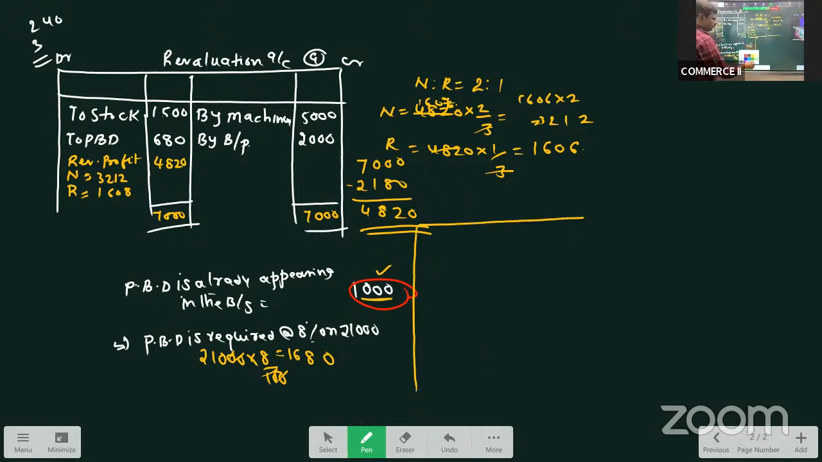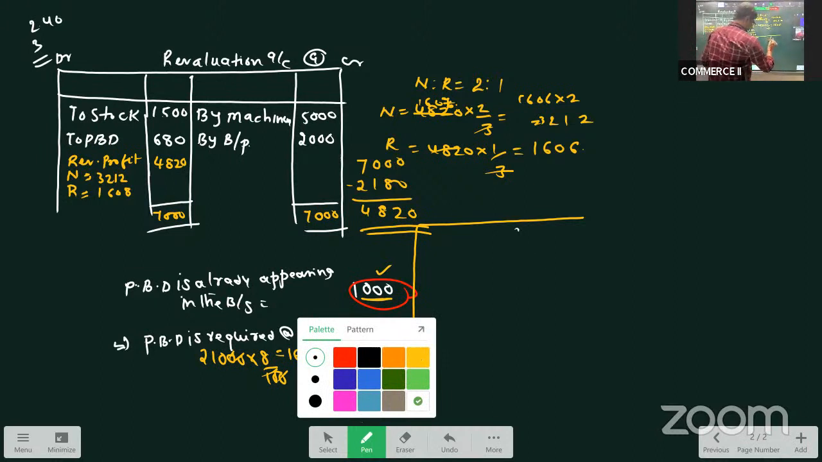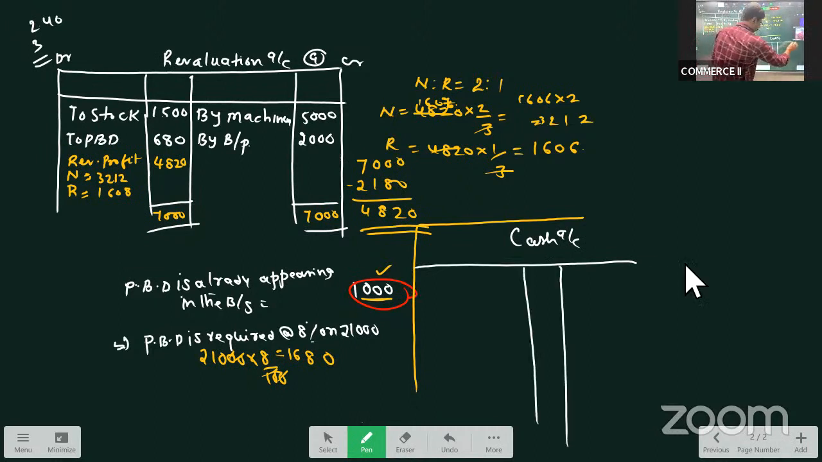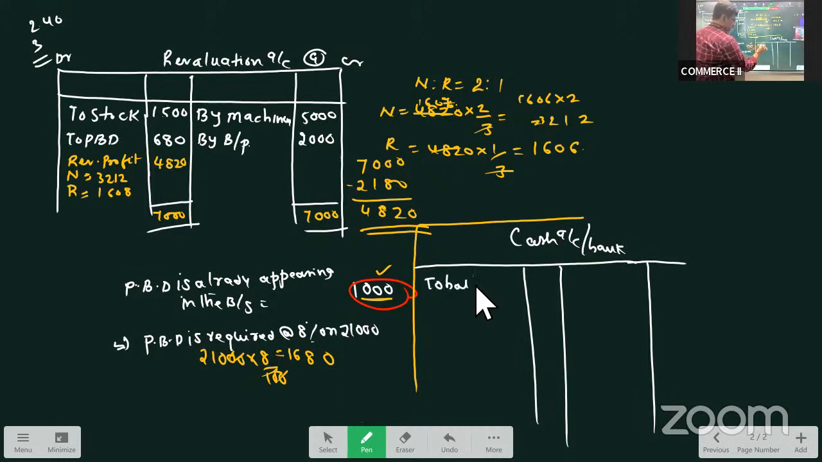Now let us prepare the second account. What we prepare is cash account, or we can take it as bank account. Actually, practically speaking, it's not a separate cash account and bank account. We have a 3-column cash book where we show both the inflow and outflow of cash and bank balances. What is the opening balance given? The opening bank balance is given as 6,000. So I'll take it on the debit side. To balance brought down 6,000.